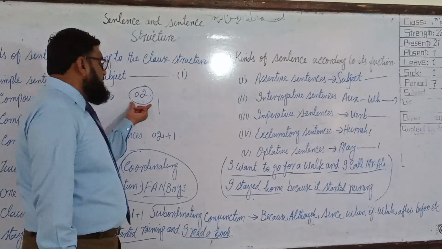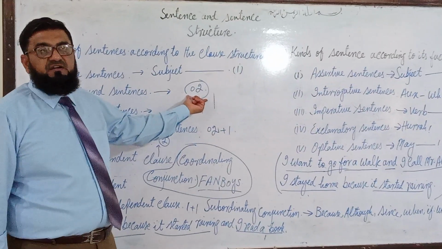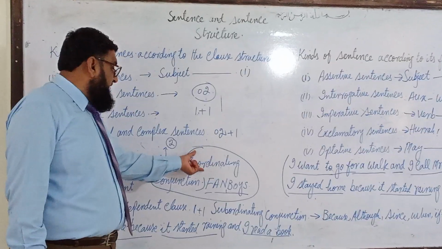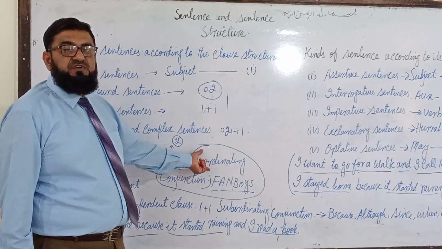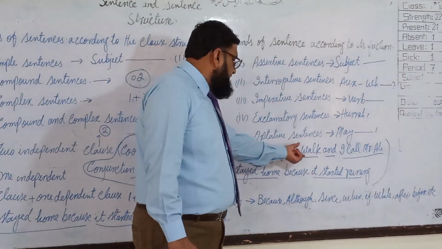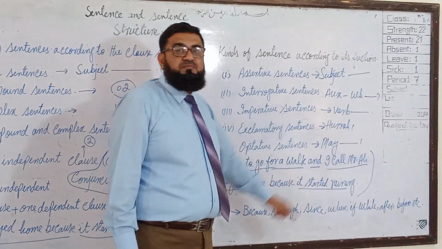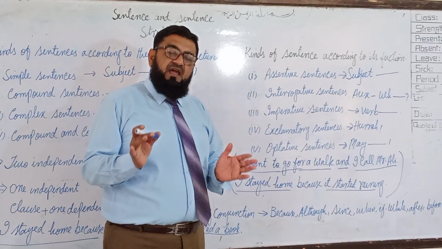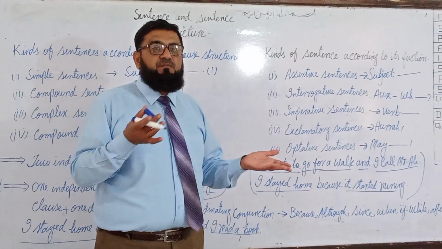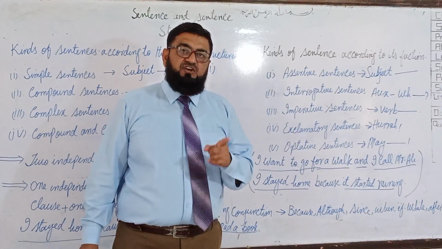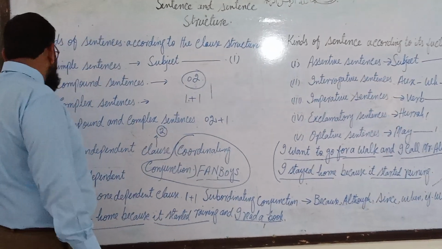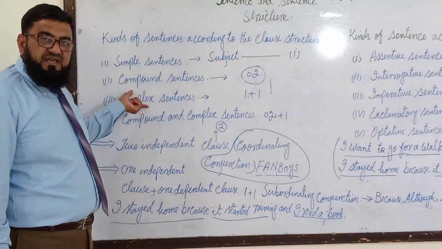So there will be two clauses, both independent, and they will be separated by a FANBOYS conjunction, which we call a coordinating conjunction. So the example is here. I want to go for a walk and I call Mr. Ali. I call Mr. Ali, independent clause. I want to go for a walk, independent clause, separated by and. That sentence will be a compound sentence. Understood?